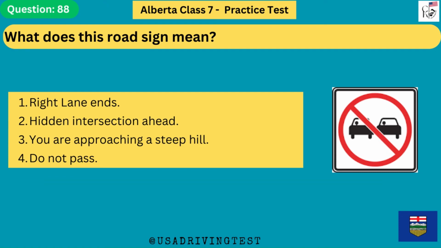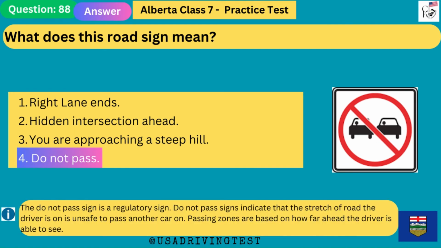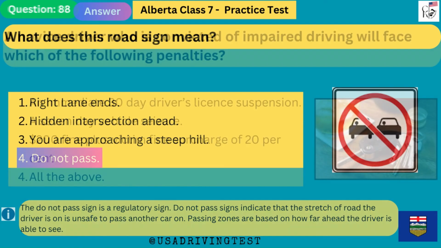What does this road sign mean? 1. Right lane ends. 2. Hidden intersection ahead. 3. You are approaching a steep hill. 4. Do not pass. The answer is 4. Do not pass. The do not pass sign is a regulatory sign. Do not pass signs indicate that the stretch of road the driver is on is unsafe to pass another car on. Passing zones are based on how far ahead the driver is able to see.